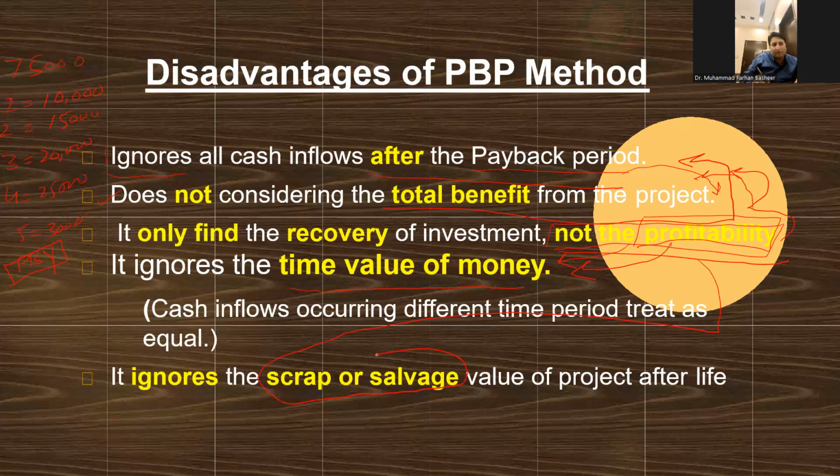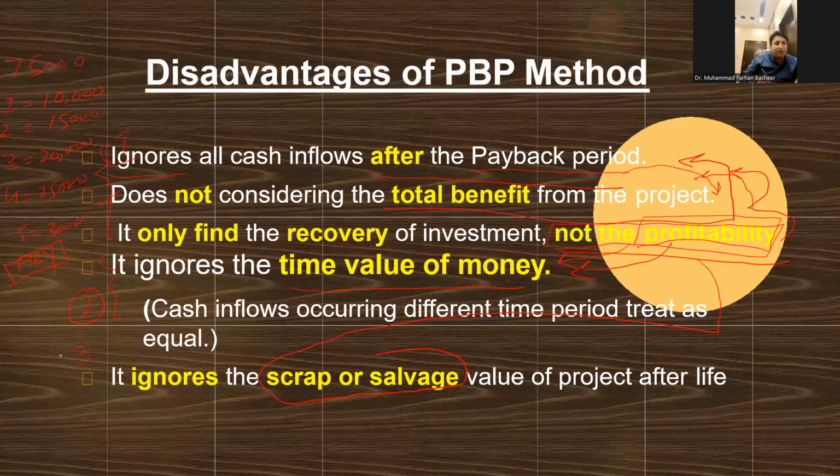Simply saying, we have three shortcomings. First, it provides no information about the benefit and profitability because it ignores all the cash after the payback period. Second, it is not adjusted for the time value of money.